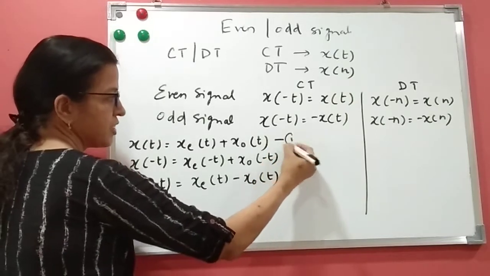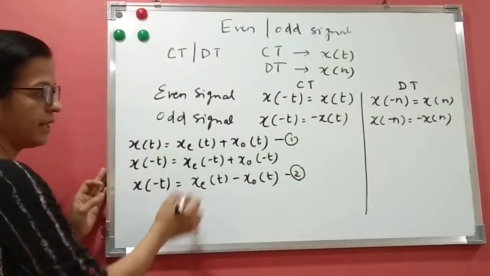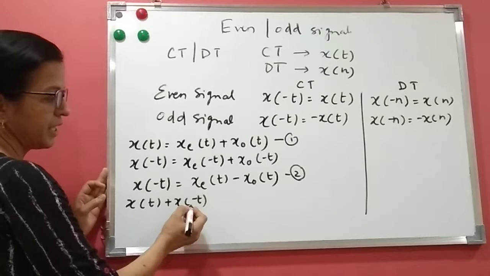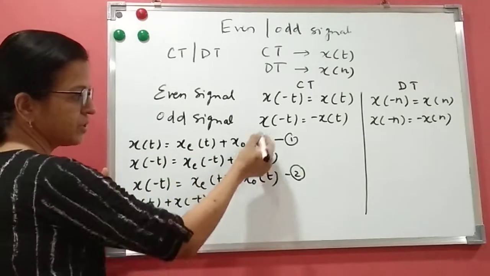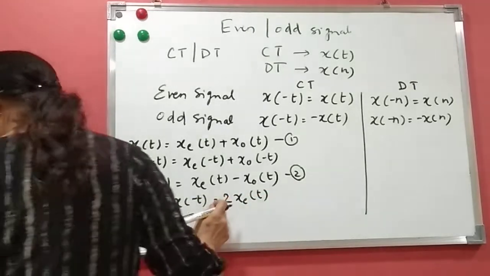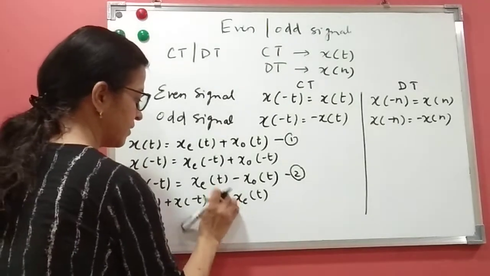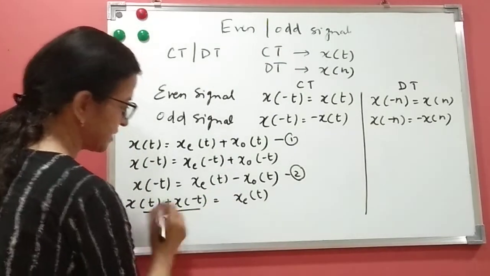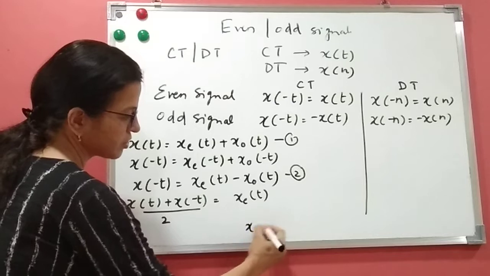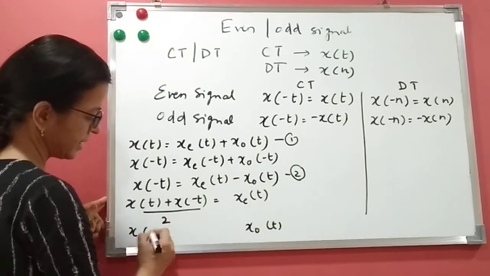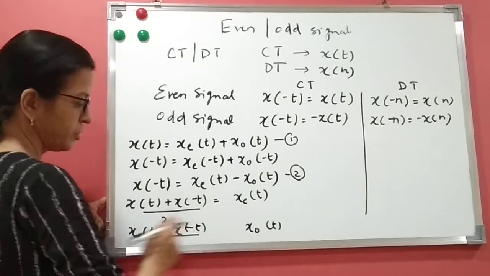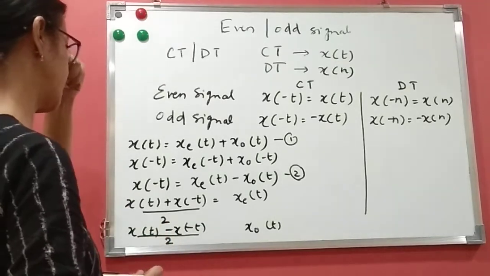Now, using this equation and this equation, when you add them you get x of t plus x of minus t. When you add these two, this gets cancelled. You have 2 x of e of t. If I take the 2 to this side, I can say x of e of t is x of t plus x of minus t divided by 2. Similarly, what will be x of o of t? I can subtract these two. So x of o of t is x of t minus x of minus t divided by 2.